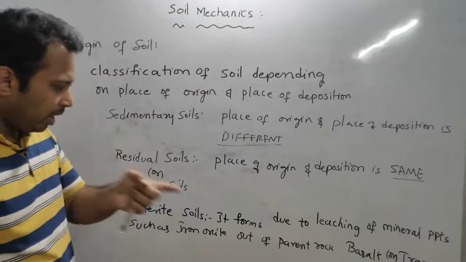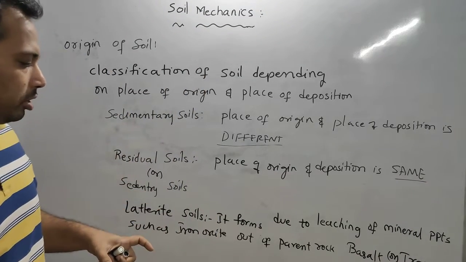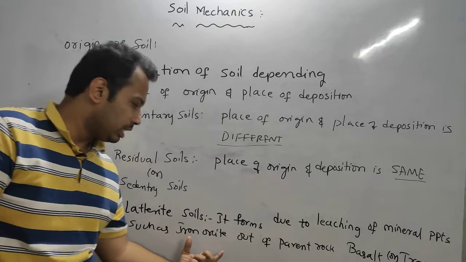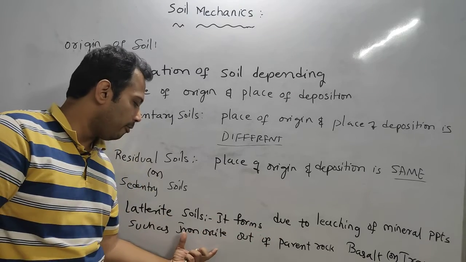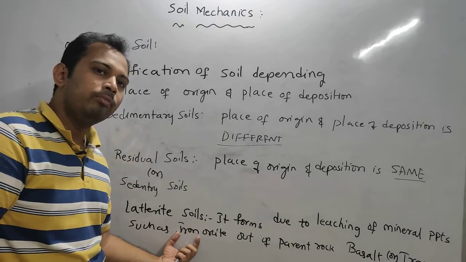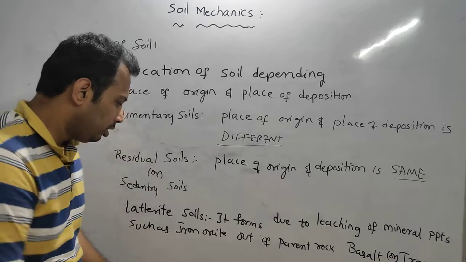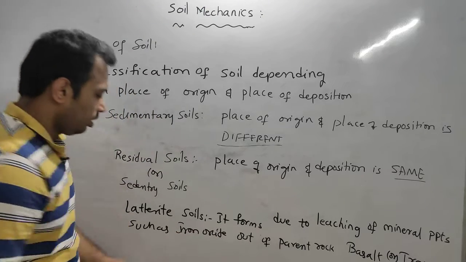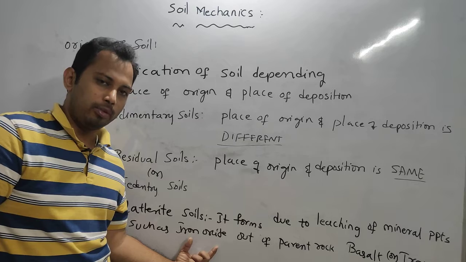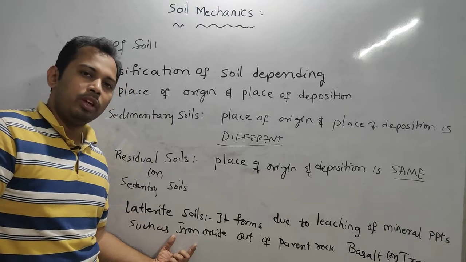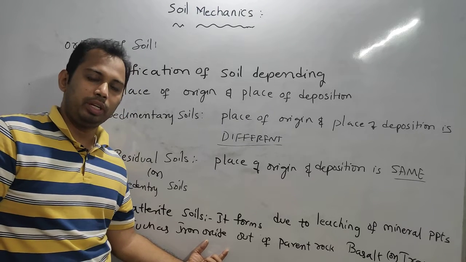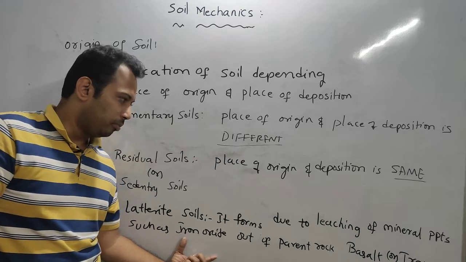These are the parent rocks out of which, generally basalt or trap will have more mineral of iron ion, this metallic ion. So if this iron oxide forms, this mineral ion will react with the oxygen present in nature and it forms a precipitate.